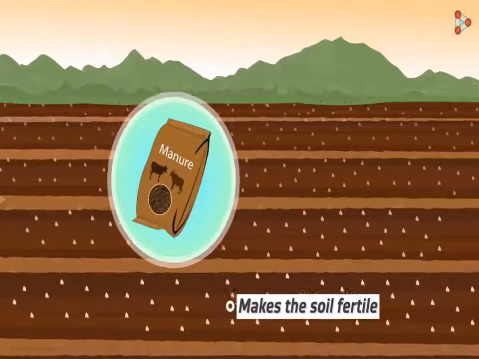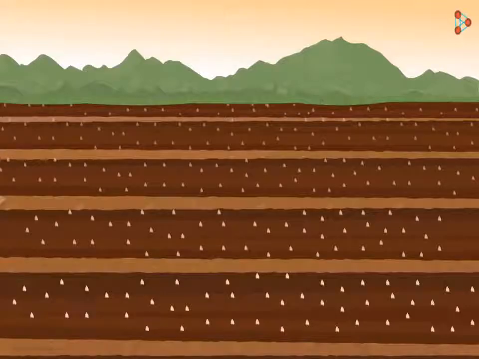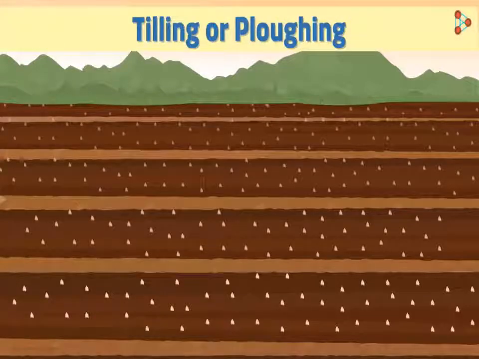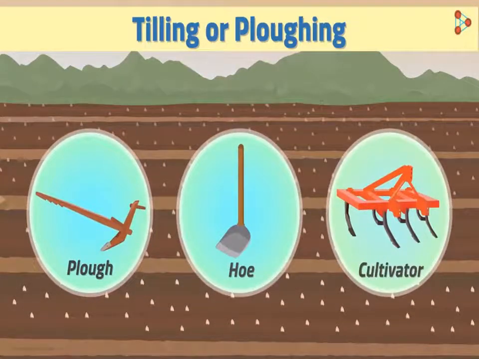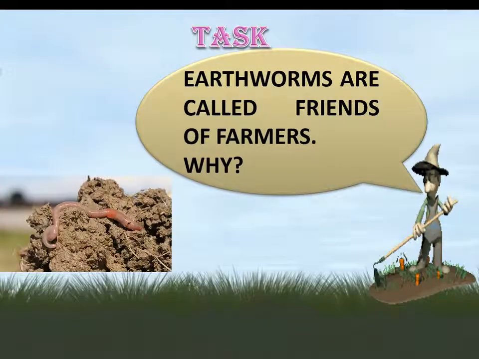Now let us look closely at the equipments that aid the process of tilling or ploughing the land. There are mainly three types of equipments used in the first stage of agriculture. A plough, hoe and a cultivator are the three major ones. Do you know how any of these work or how they look? Now you have to tell me why earthworms are called friends of farmers.